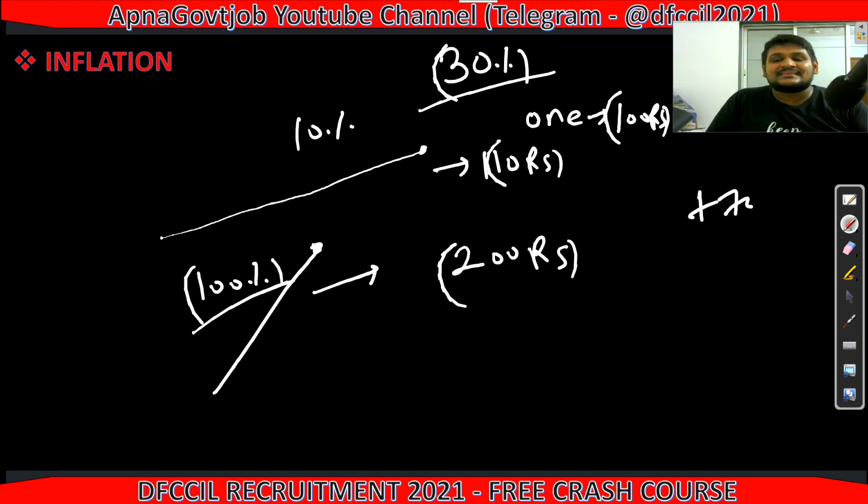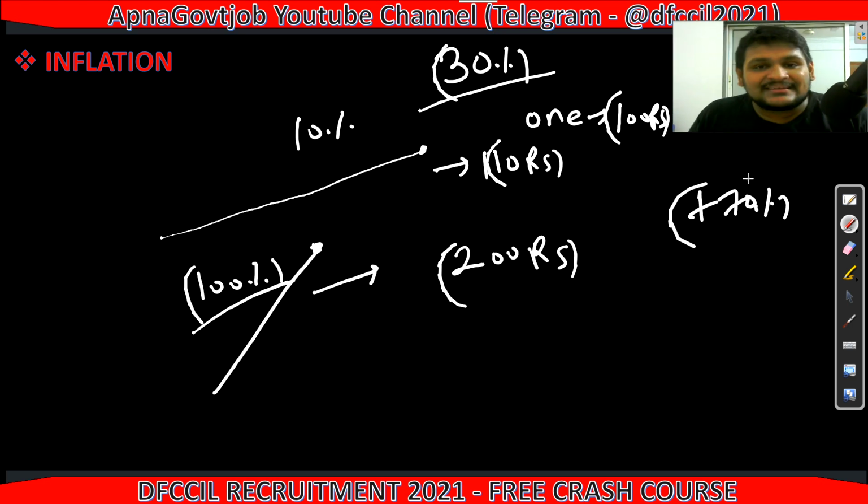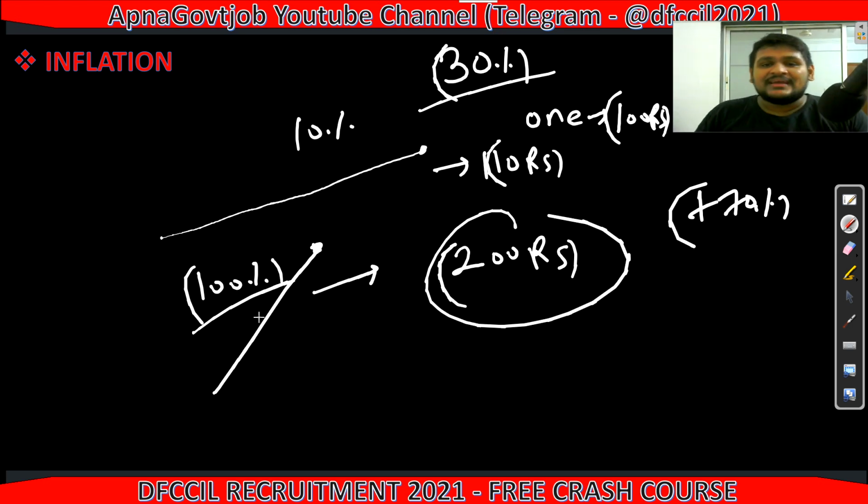The 70% gap is there. So now you will think twice to buy this product. So what happens in this inflation? There is a lot of price increment, because then our money, which we kept in the bank, will lose its value.